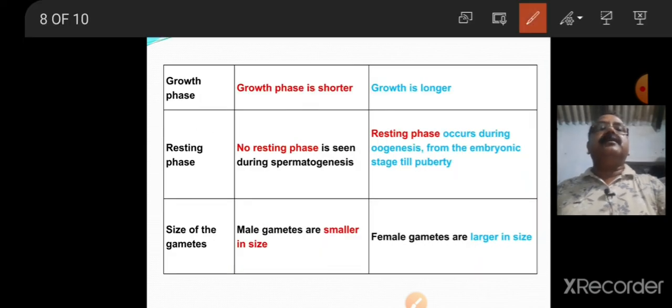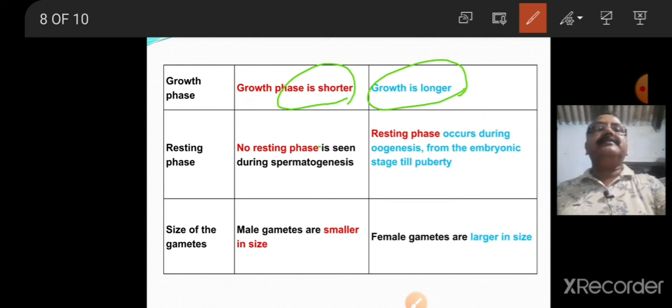Let us discuss the phases. Growth phase. Growth phase is shorter in case of spermatogenesis, whereas it is longer in case of oogenesis. Let us consider the resting phase.